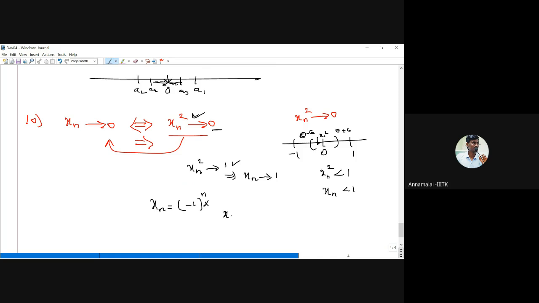Or you can take x_n equal to minus 1, minus 1, minus 1. Anyway, we need x_n that does not converge to 1. Therefore we can take x_n equal to minus 1, minus 1, minus 1, minus 1. So definitely this converges to minus 1. Okay, so please wait 1 minute.